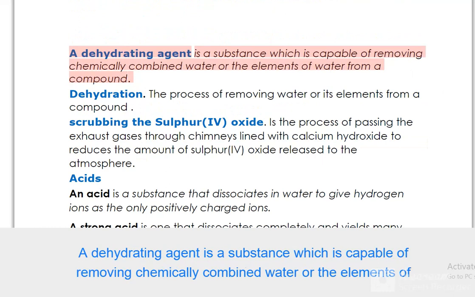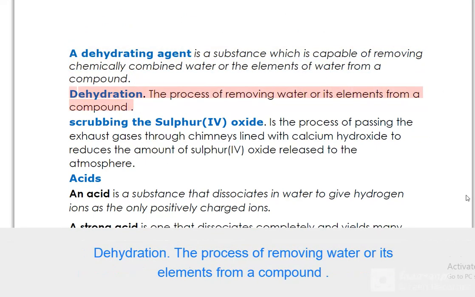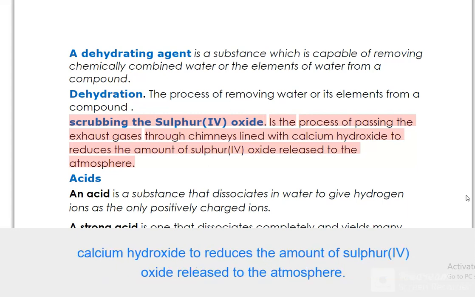A dehydrating agent is a substance which is capable of removing chemically combined water or the elements of water from a compound. Dehydration. The process of removing water or its elements from a compound. Scrubbing the sulfur(IV) oxide is the process of passing the exhaust gases through chimneys lined with calcium hydroxide to reduce the amount of sulfur(IV) oxide released to the atmosphere.